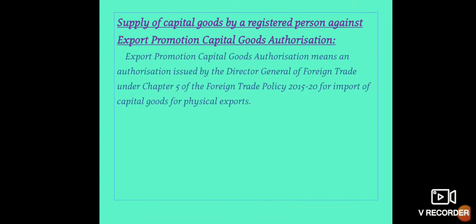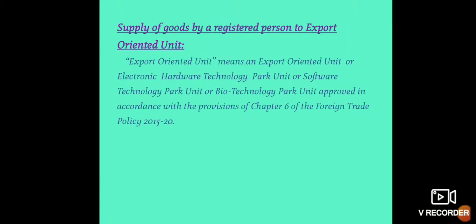Next one, supply of capital goods by a registered person against export promotion capital goods authorization. Export promotion capital goods authorization means an authorization issued by the Director General of Foreign Trade under Chapter 5 of the Foreign Trade Policy 2015-20 for import of capital goods for physical export. A person who makes supplies against export promotion capital goods authorization, his supplies are considered as deemed export.